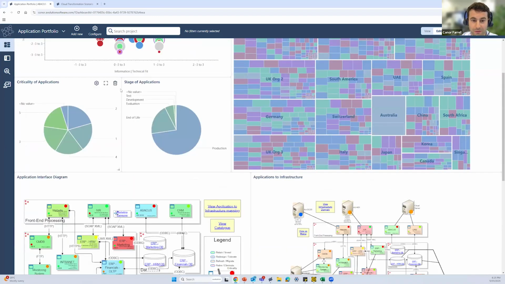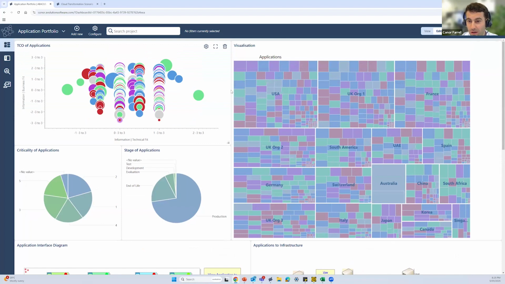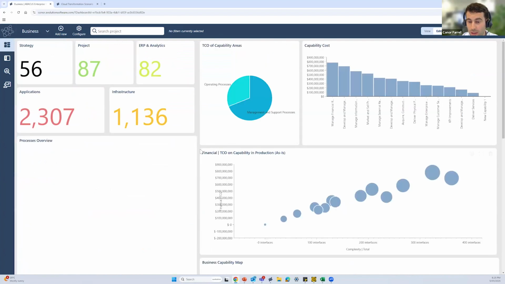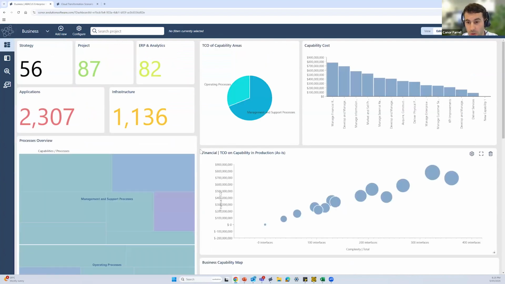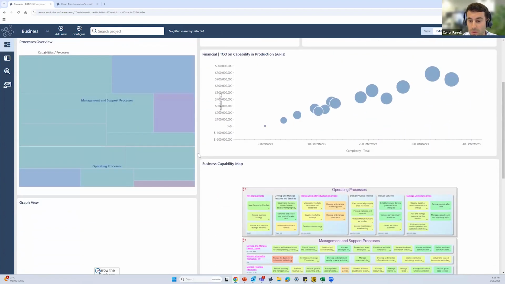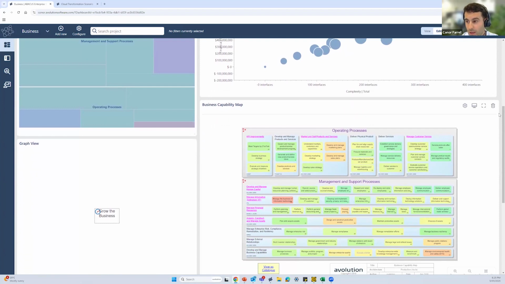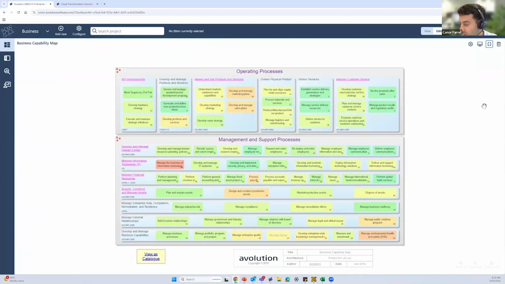So while I have focused in particular on our applications so far, we might just pop across to the dashboard that might be of use to an organization trying to get an idea of the different strategies, goals, objectives, the different capabilities and processes that exist across their organization. And one key tool that would allow for that is their business capability map.